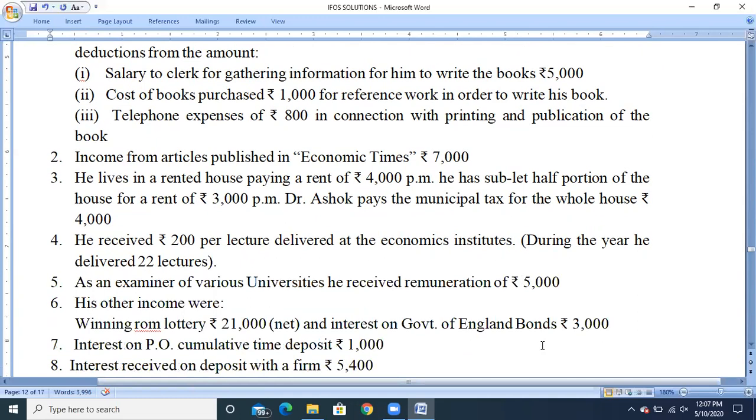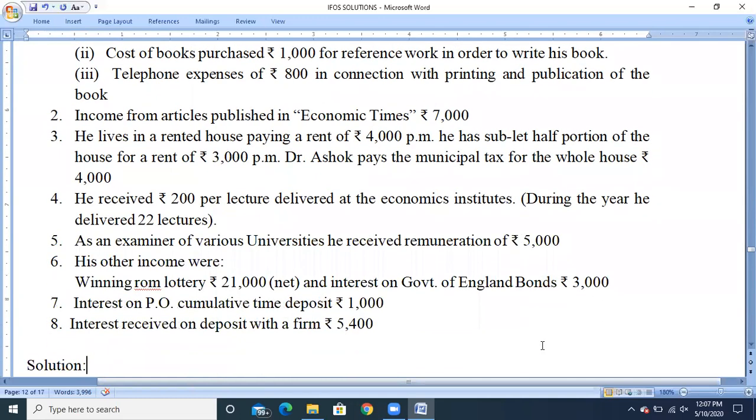Next, they have given that his other income were winning from lottery rupees 21,000 and interest on government of England bonds rupees 3,000. So they have clearly mentioned winning from lottery rupees 21,000 net. So net is given, so we need to do the gross up because tax has already been deducted at source.